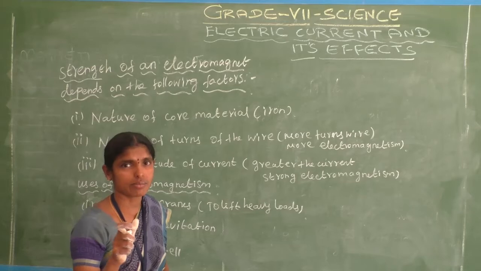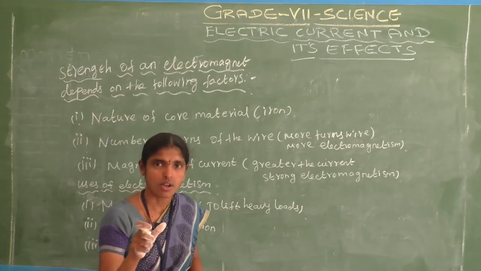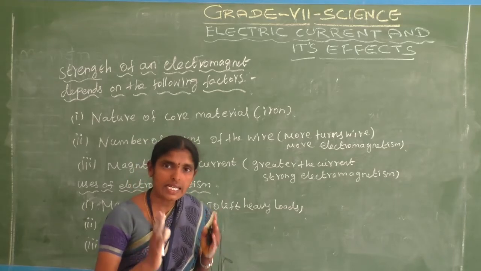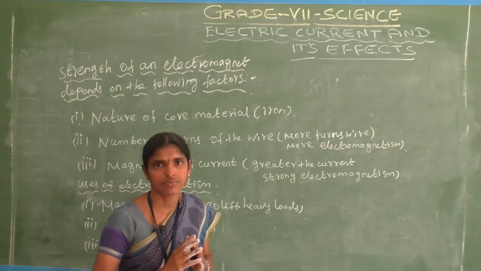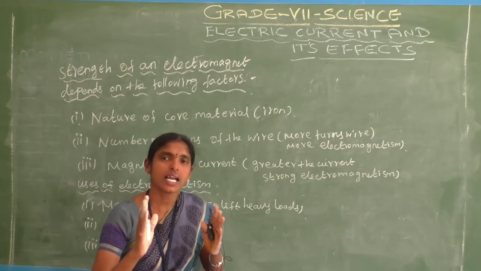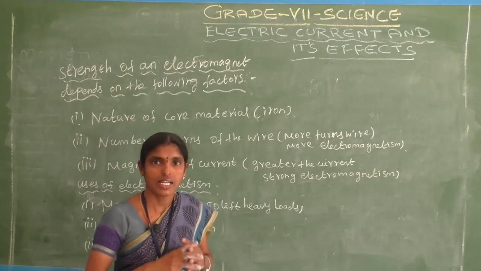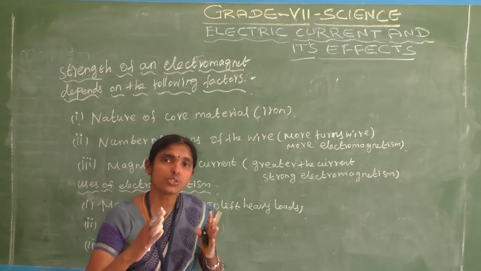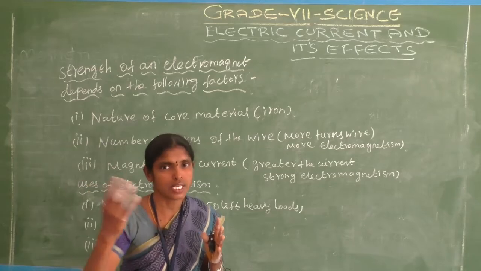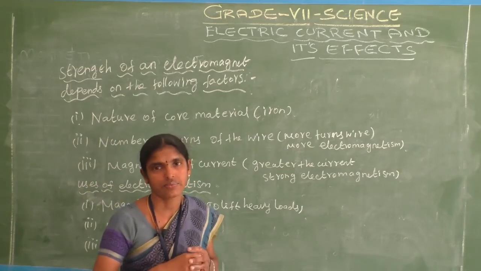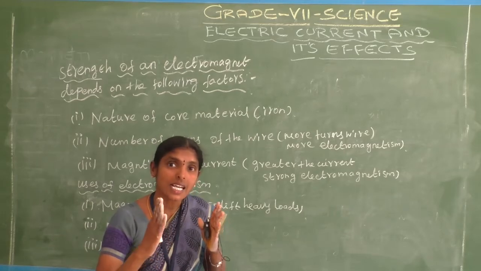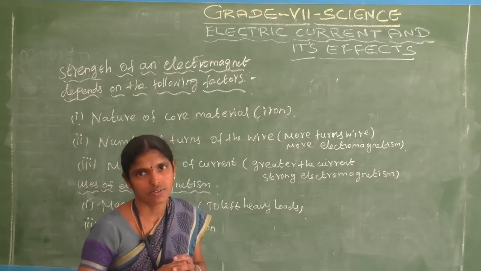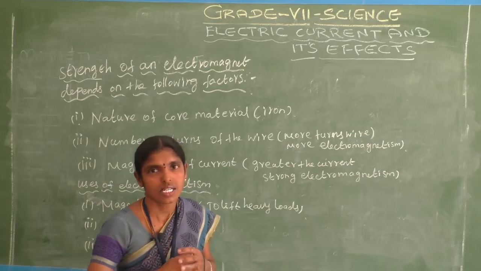So next topic: the strength of an electromagnet depends on the following factors. Strength of electromagnet means a very strong electromagnet. What factors are present in the electromagnet? We need a very strong electromagnet. That is the strength. A very strong electromagnet is used in many applications, very heavy applications. Do you understand?